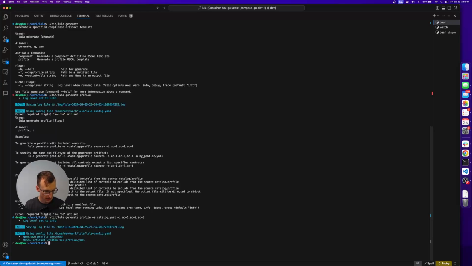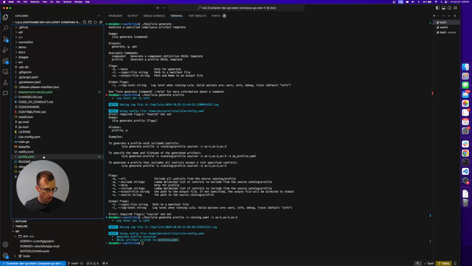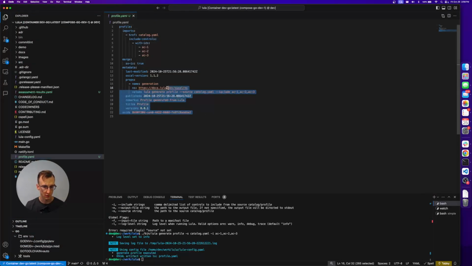So we'll do that. Execute that. You see we've written a new file, profile.yaml. What we can do is go check that out over here. Wonderful. And so what you will see is an OSCAL compliant file. Schema compliant, includes the href to the file itself, or the placeholder or the source of truth with IDs. Awesome. And everything that you need to get started with your template.